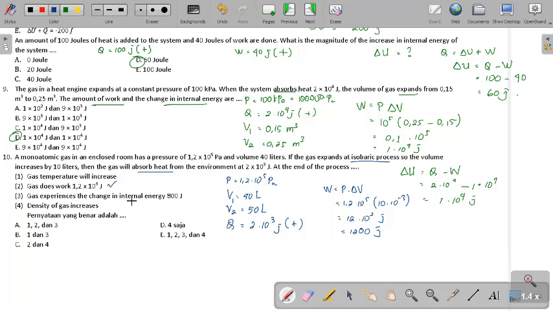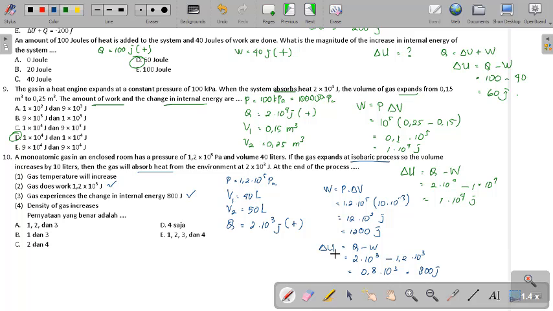Okay, the change in internal energy. Delta U. Delta U is Q minus work. Heat is 2 times 10 power of 3 minus 1.2 times 10 of 3. It will be 0.8 or 800 joule. This is also right. Okay, gas temperature.